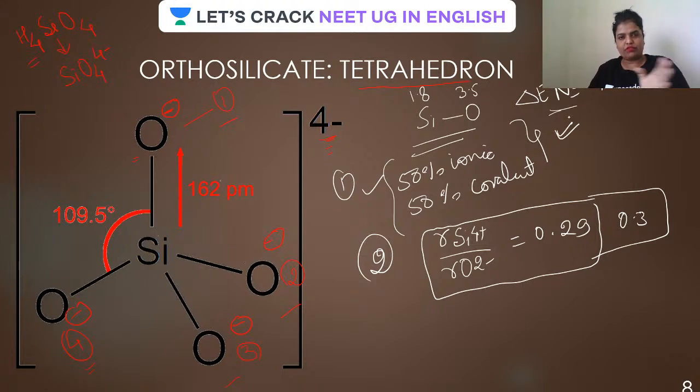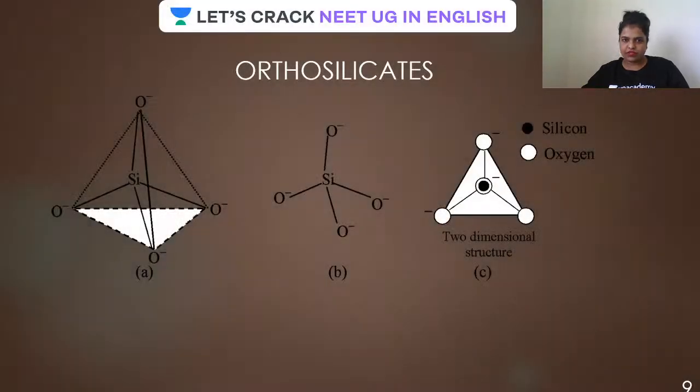If a question comes like which of the following is responsible for silicates being in that structure, or being so strong, or very hard, this is the reason, guys, you can give: because of this nature. And you can also answer about the radius ratio. Now let's go back to where we were.